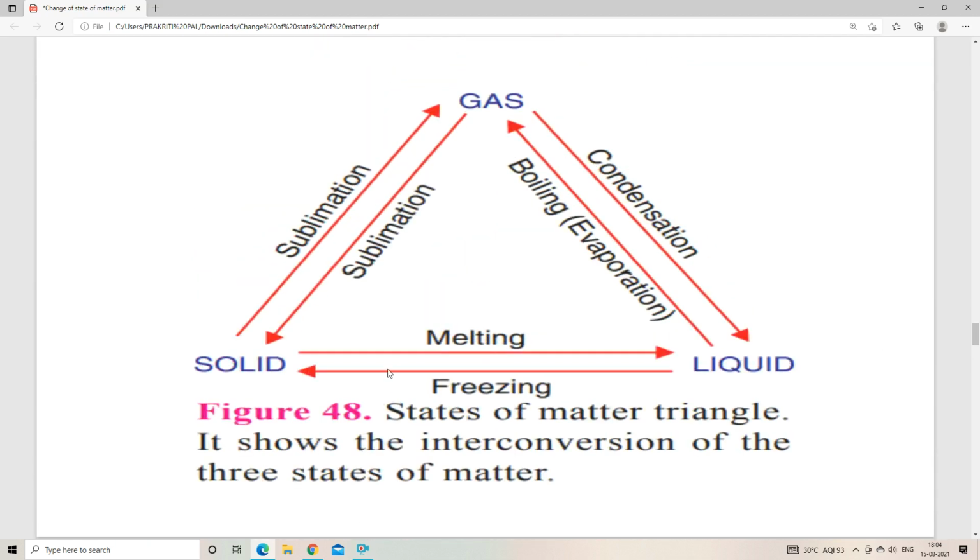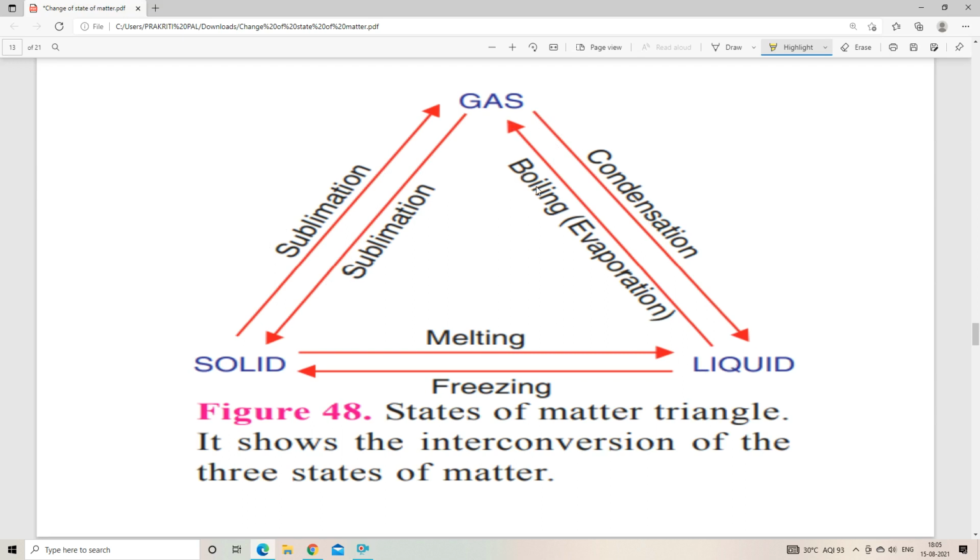Here you can see all the processes summarized in this single picture. From solid to liquid is melting, and from liquid to solid is freezing. From solid to gas is sublimation, and from gas to solid is also known as sublimation.